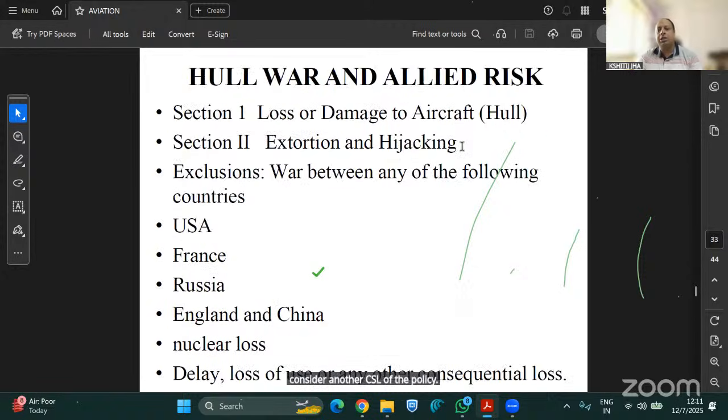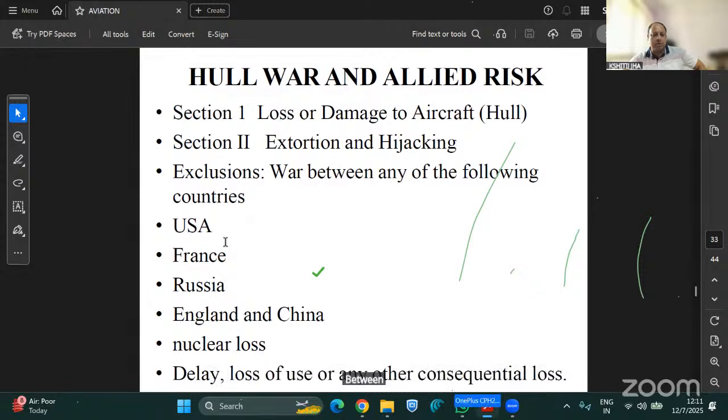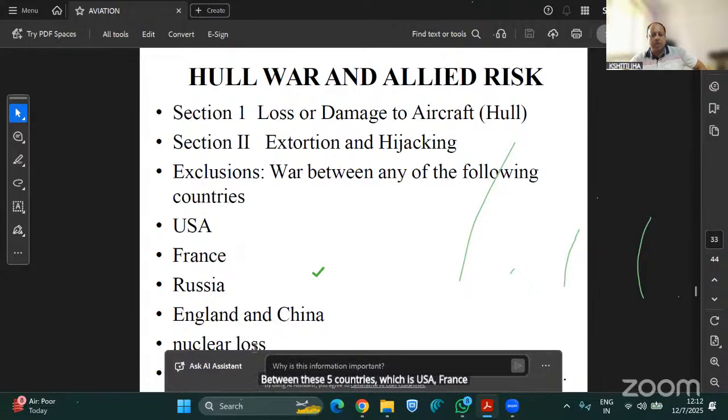Now, this is the hull war and allied perils policy. So in the war policy, we are covering two sections. First is loss or damage to the aircraft, which is hull. Section 2 is for extortion and hijacking. Exclusions include war between these five countries, if any. If war happens between these five countries, which are USA, France, Russia, England, and China, these are exclusions. Nuclear loss is also an exclusion.